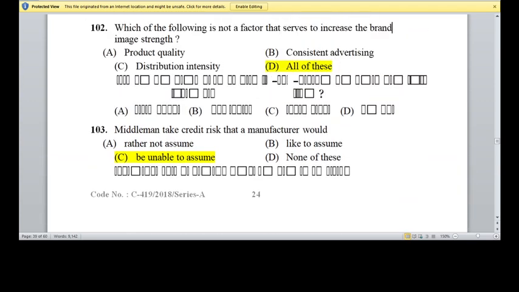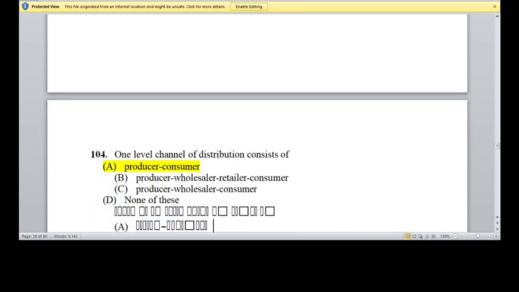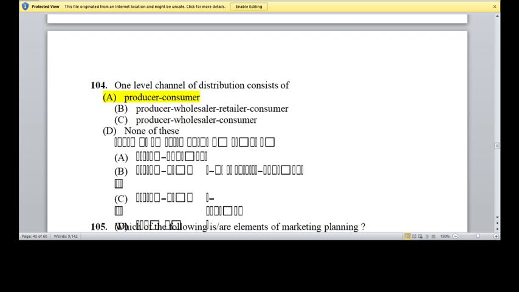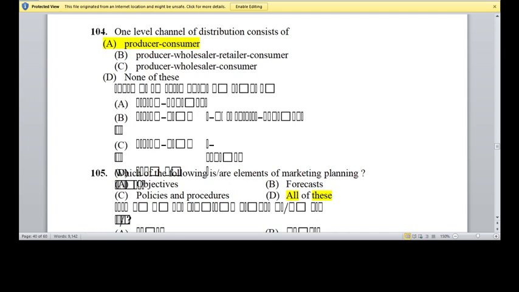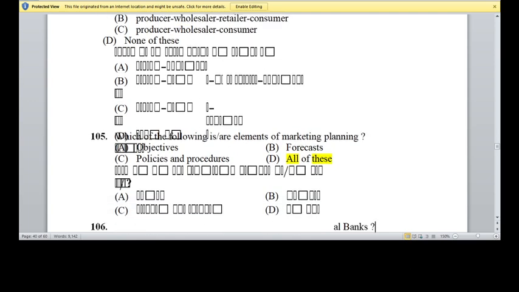Next question 103, middlemen take credit risk that a manufacturer would be able to assume. Option C is the right answer. Question 104, one level channel of distribution consists of product consumer. Option A is the right answer. Question 105, which of following are elements of marketing planning? For objectives, forecast, policy and procedure, all of these is the right answer.